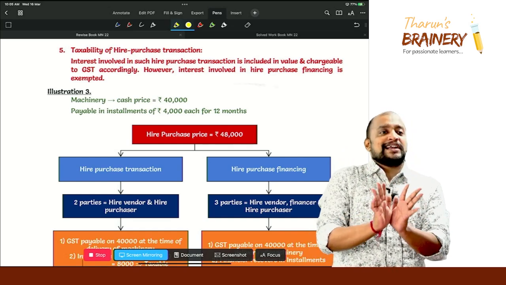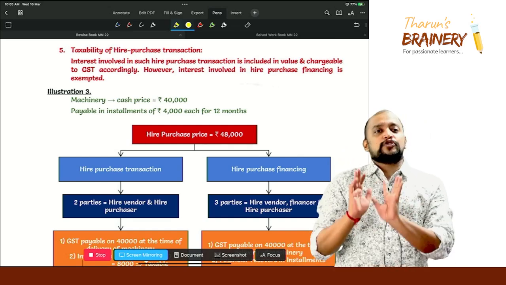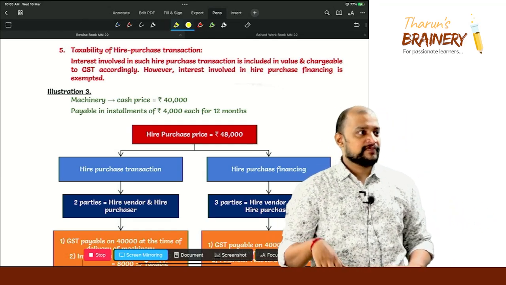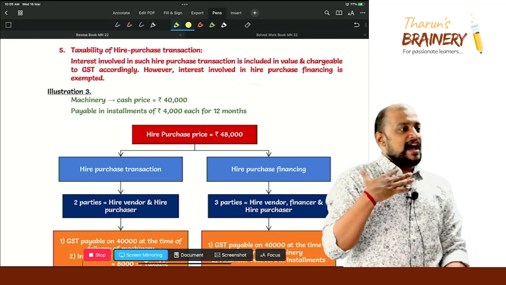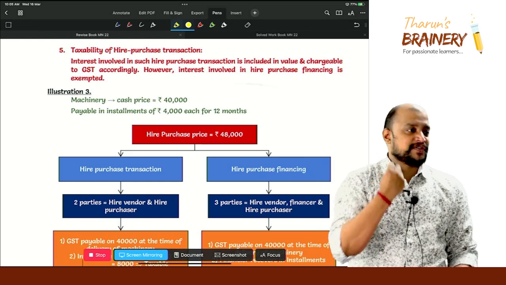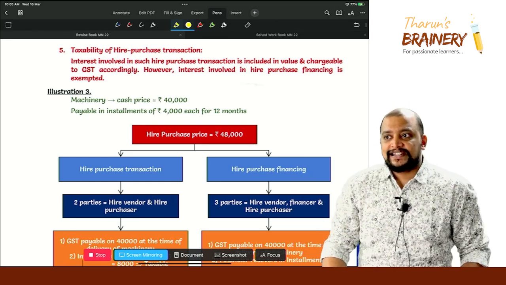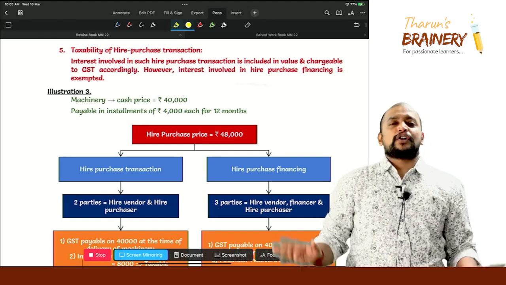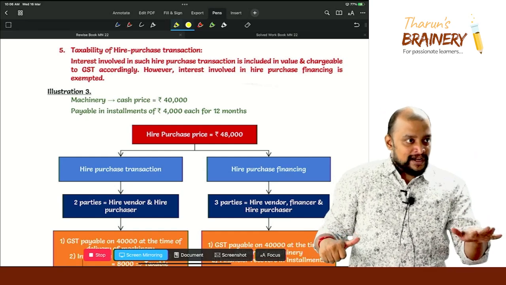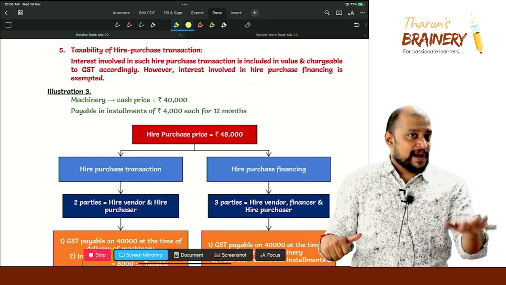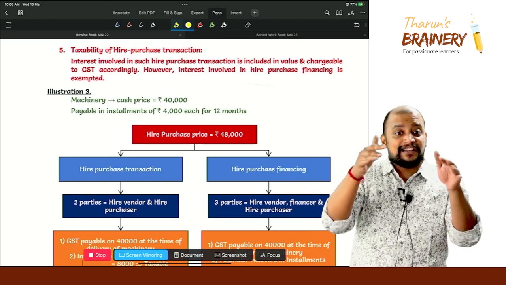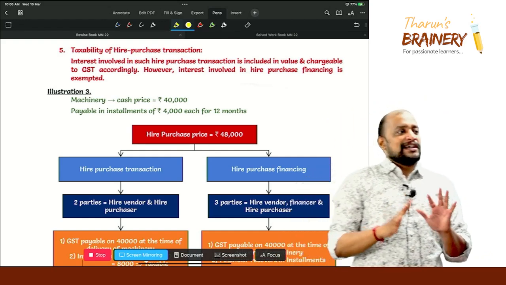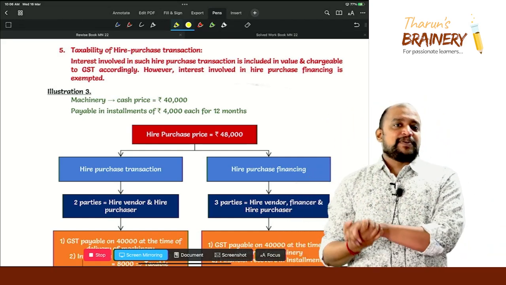So this will be treated as supply of goods, and I need to pay GST on what? Cash price or hire purchase price? You understood my question? I will be receiving installments from you and upon payment of the last installment I will be transferring the title to you. So this is supply of goods. Now there are two questions before me. Question number 1, whether GST is payable on cash price or hire purchase price, and whether GST is payable at the time of possession or at the time of transfer of title. You understood or not?